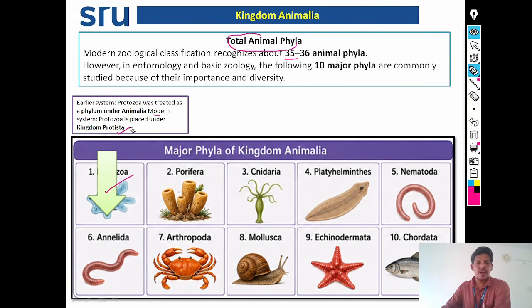See the major phyla of kingdom Animalia: Porifera, Cnidaria, Platyhelminthes, Nematoda, Annelida, Arthropoda, Mollusca, Echinodermata, and Chordata.